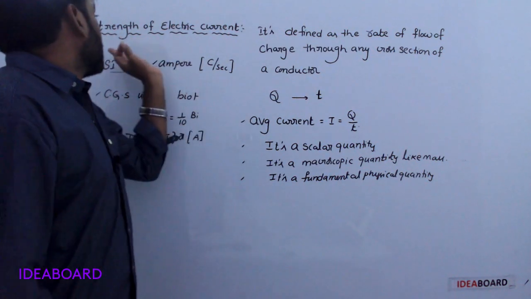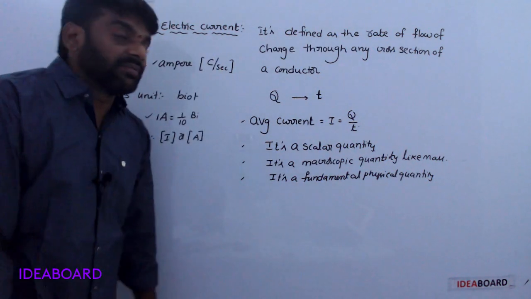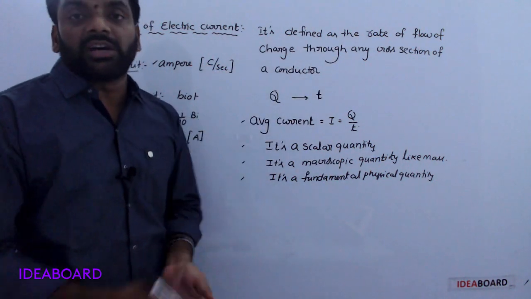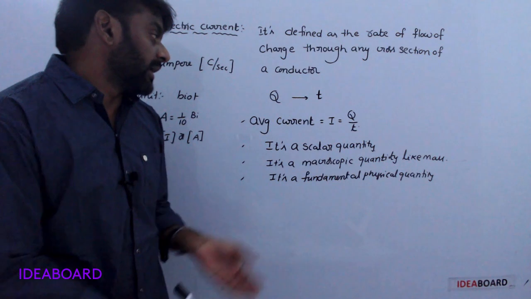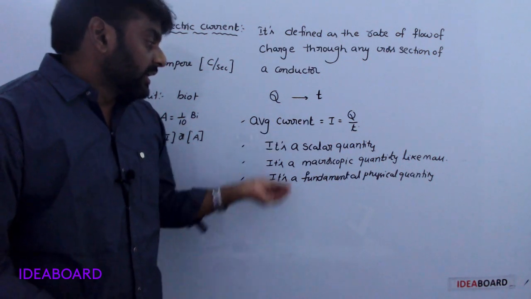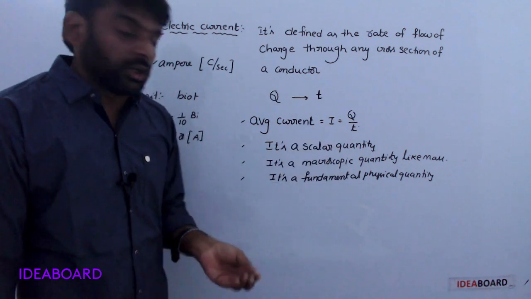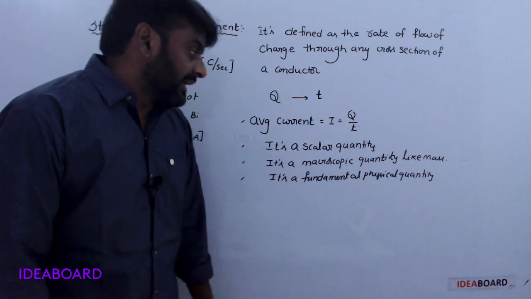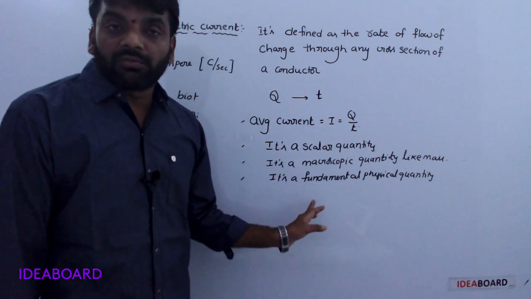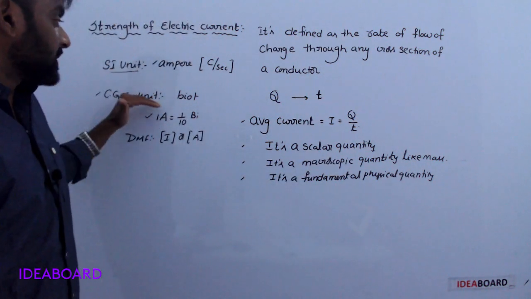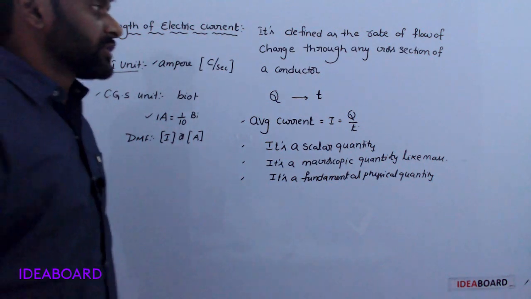So, strength of electric current is defined as the rate of flow of charge through any cross section of a conductor. It is a scalar quantity and a macroscopic quantity like mass and volume. It is a fundamental physical quantity. The SI unit is ampere and the CGS unit is biot.